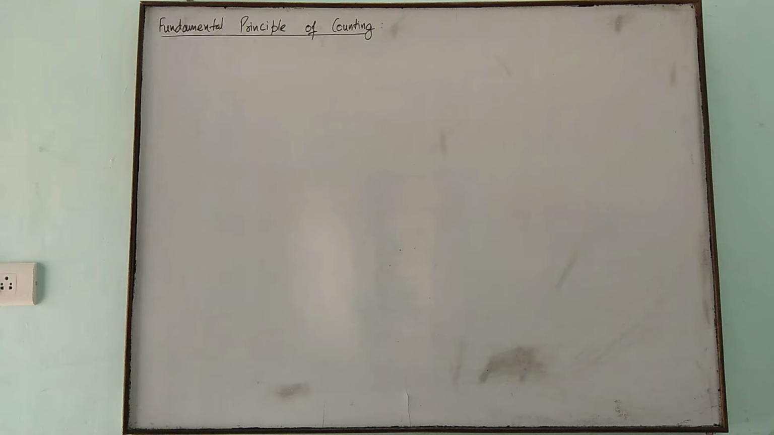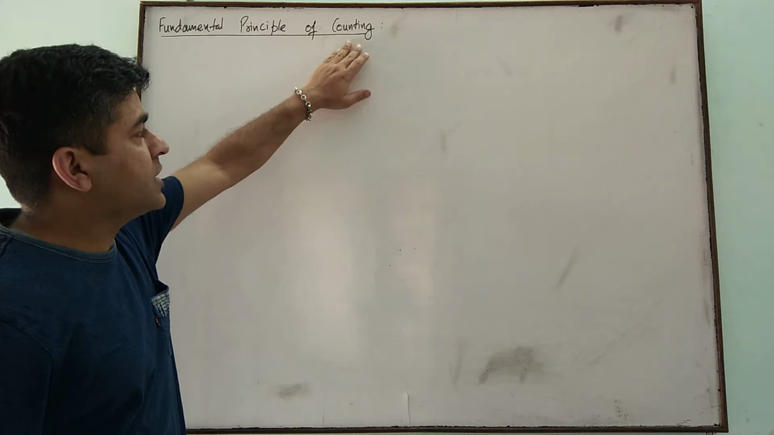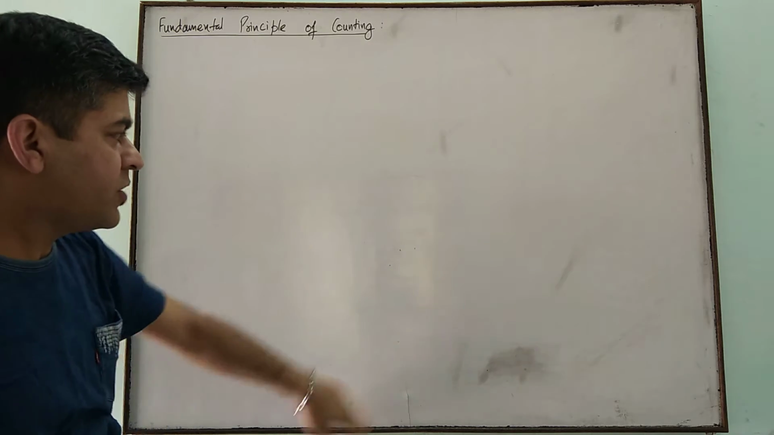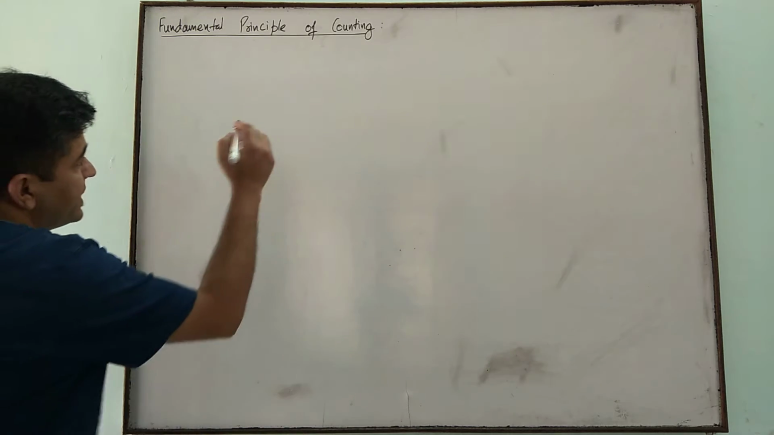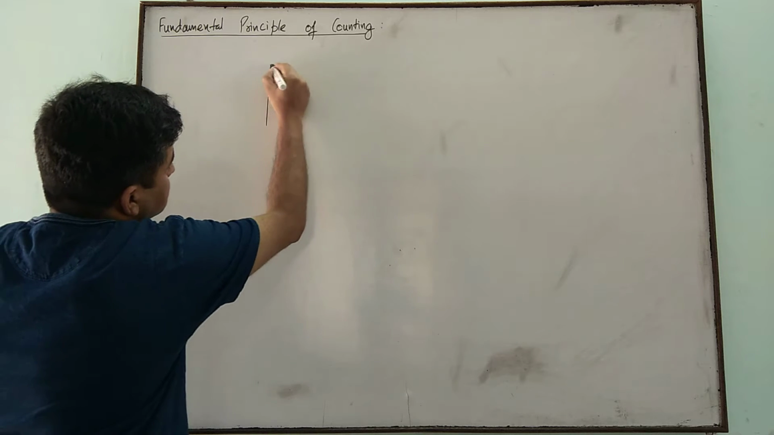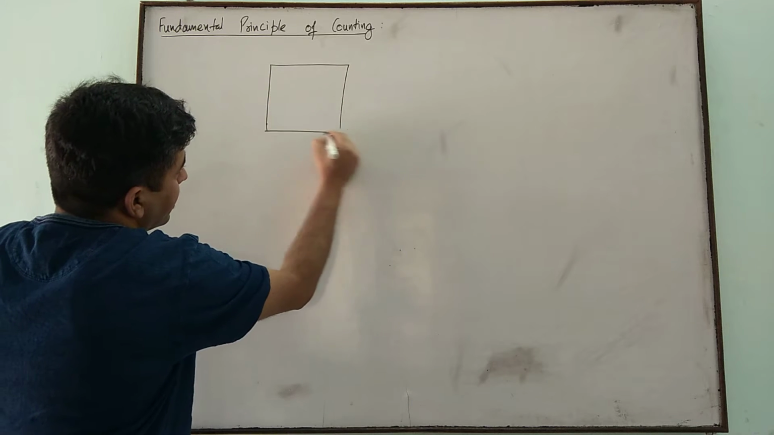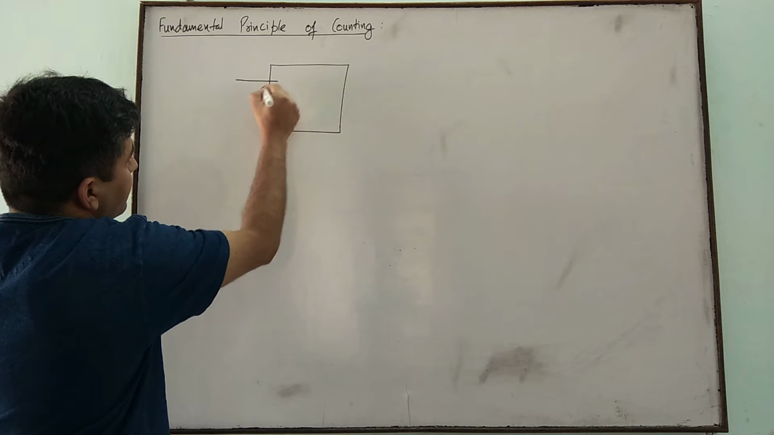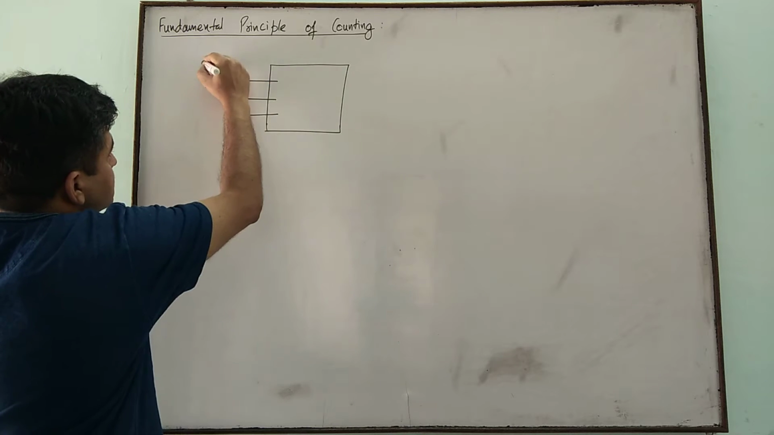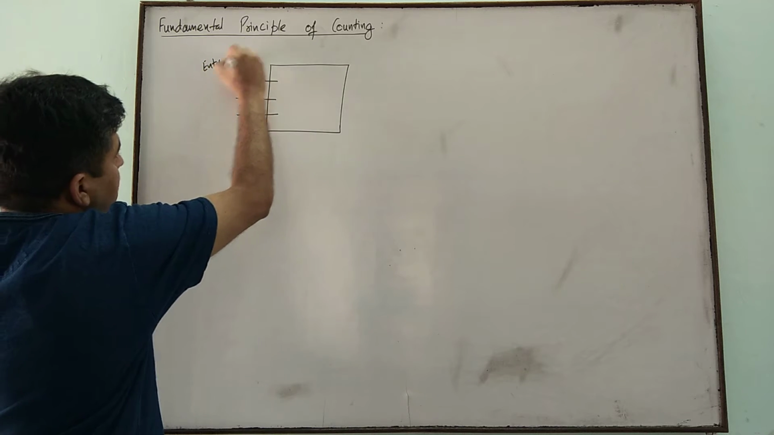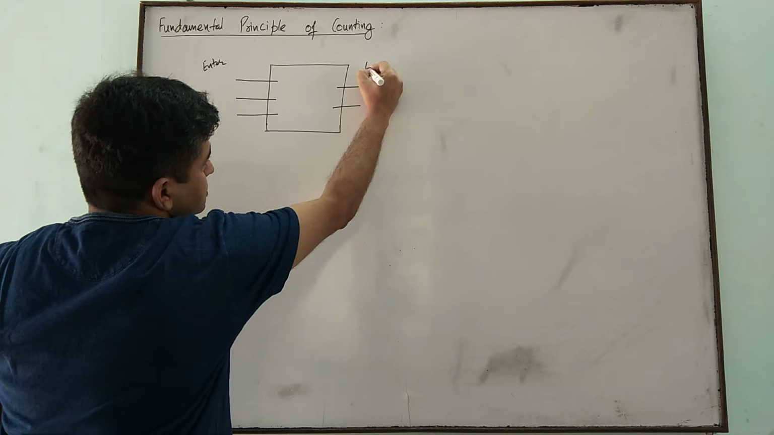Okay, before using the concept of permutations, we must know the fundamental principle of counting. What is the fundamental principle of counting? Let's take one example here. Suppose this is a room and we have three entrance doors and two exit doors.